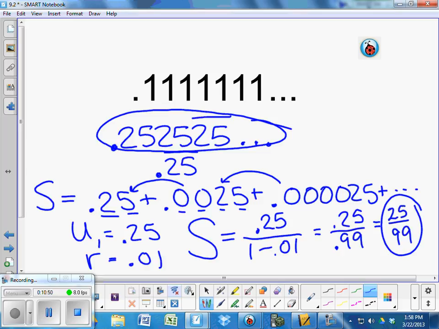Okay, so we're good? So on your green worksheet, number 1, if you look at that one, it's asking you to do 0.39393939. It's very similar to the blue one that I just did.